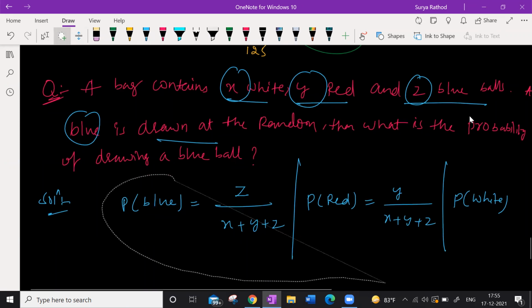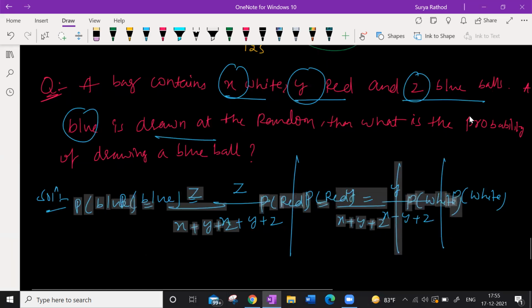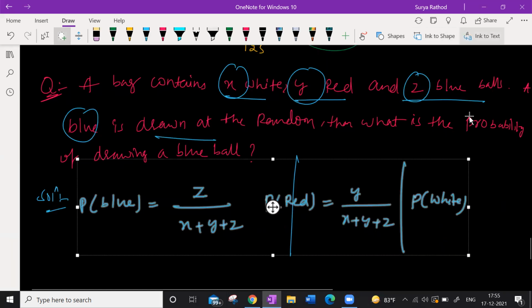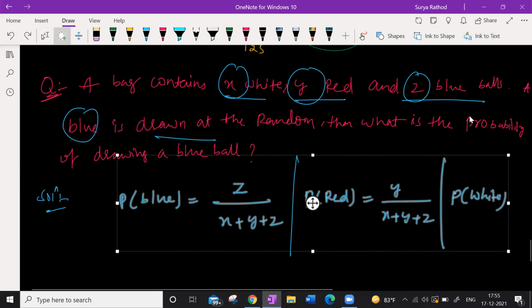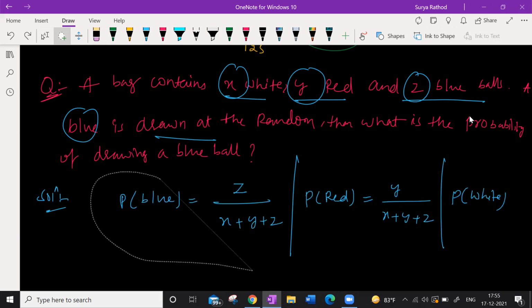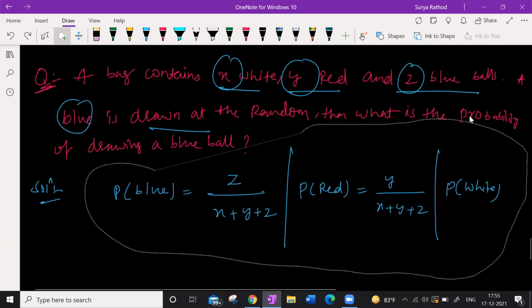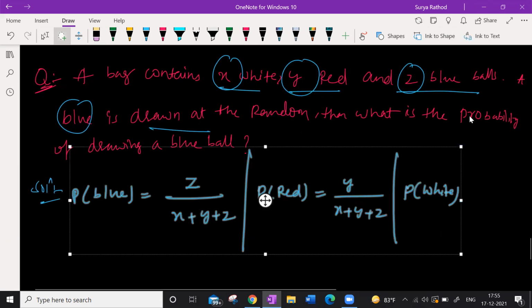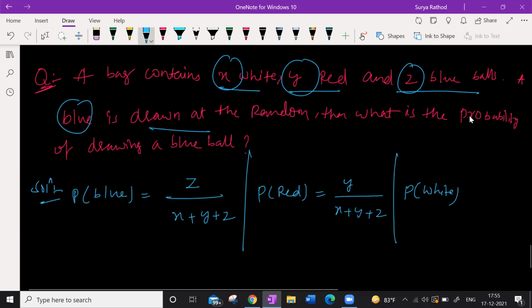Probability of red ball is y by x plus y plus z. Why are we writing like that? Because of the formula: favorable outcomes divided by total number of outcomes. So probability of white is x by x plus y plus z.